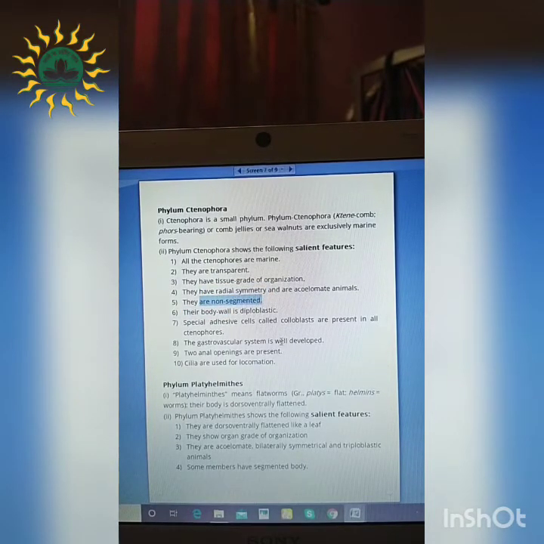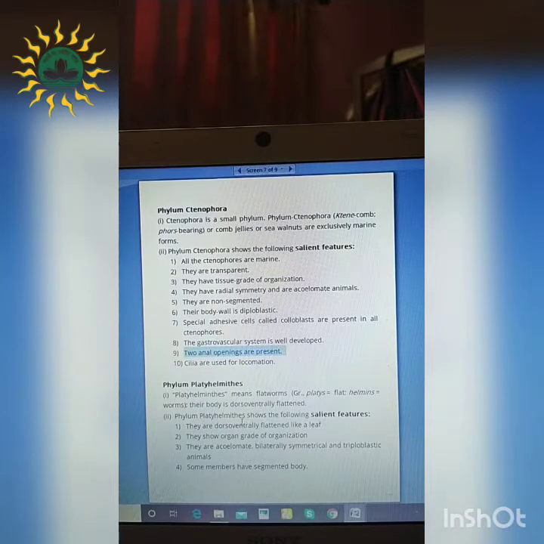That means the segmentation is absent over here. The body wall is diploblastic, that means 2 germinal layers, ectoderm and endoderm, are present. And these organisms have special adhesive cells which are called colloblasts and are present in all ctenophores. So the colloblast is present in the phylum Ctenophora. The gastrovascular system in these organisms is very well developed, and the 2 anal openings are being